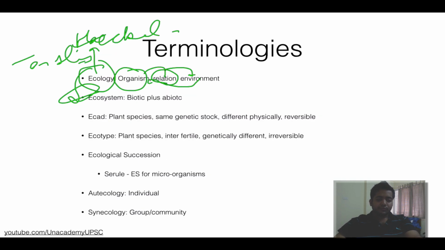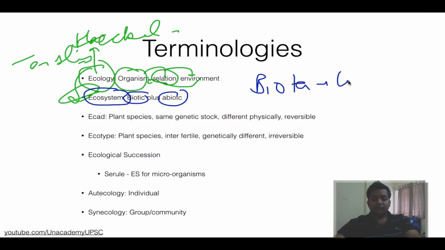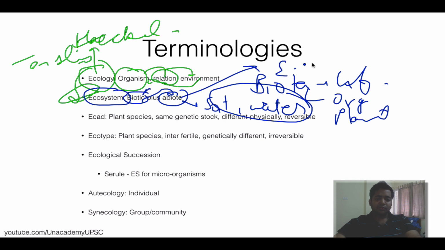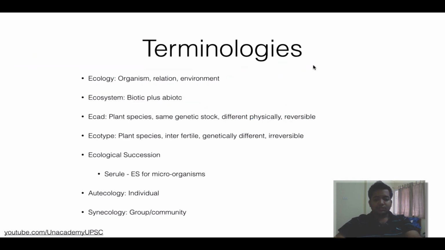Ecosystem is basically biotic plus abiotic. What is biotic? Biota means literally life, so anything which is alive, like organisms, plants, microorganisms, anything which is alive. Abiotic means soil, water, anything like that. So biotic plus abiotic, and this is a system which is called an ecosystem. So ecosystem is a system which includes biotic plus abiotic elements.